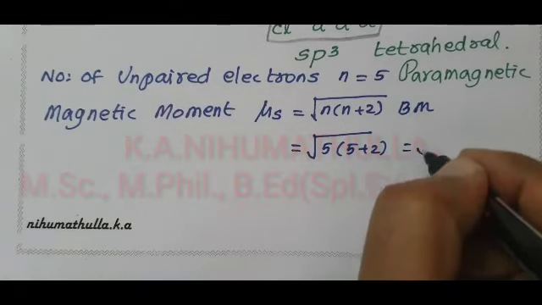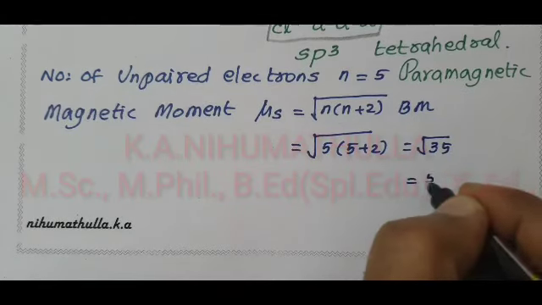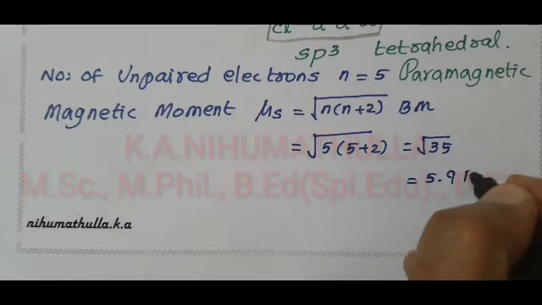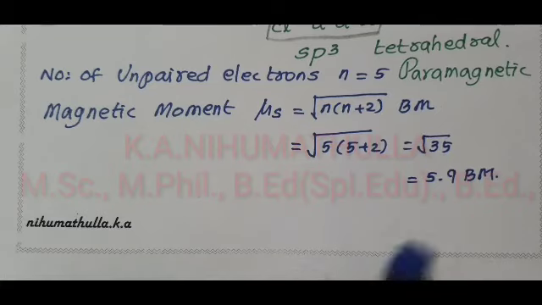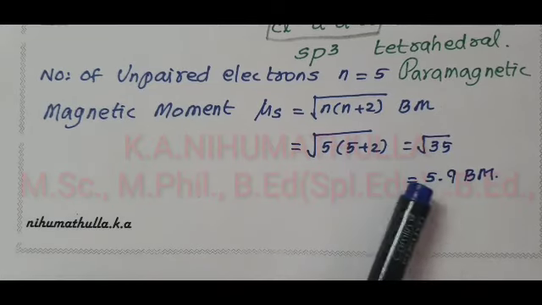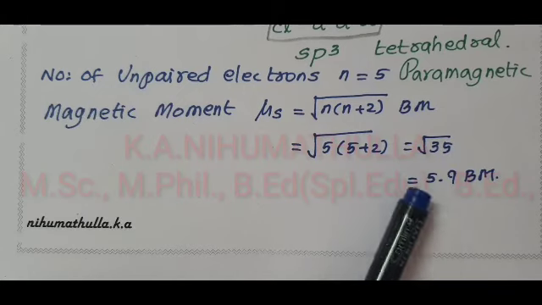So root 35 is equal to 5.9 Bohr magneton. This is the magnetic moment value. Actually, in our problem, the 5.9 value is given. From that, we can understand the complex contains 5 unpaired electrons.